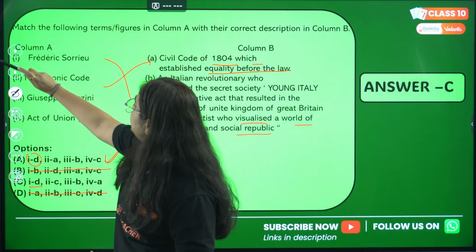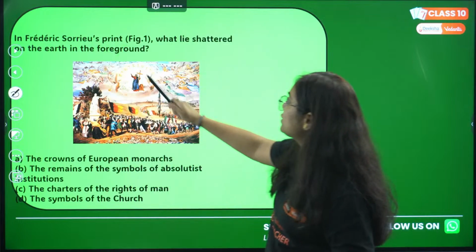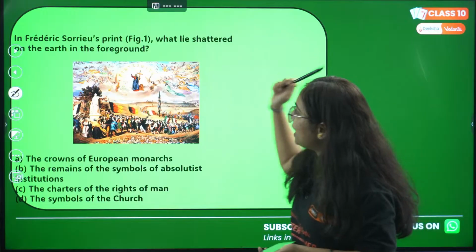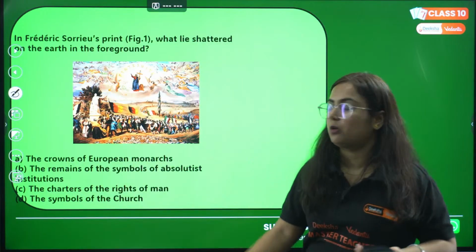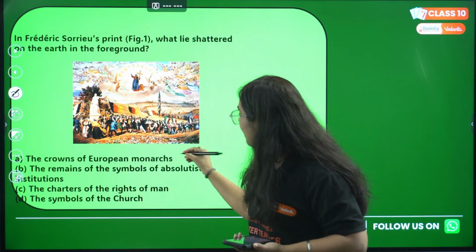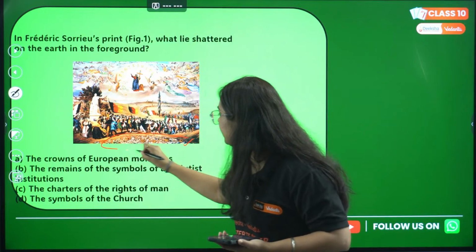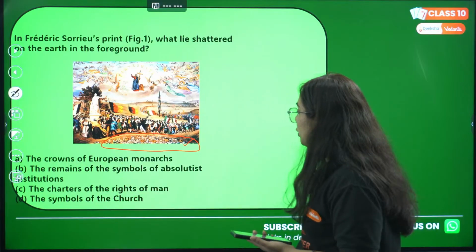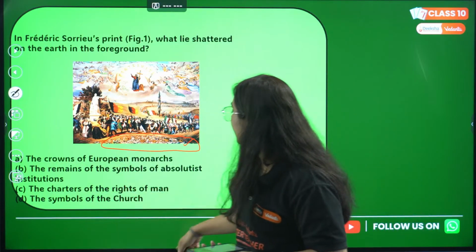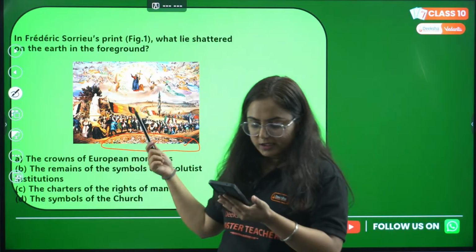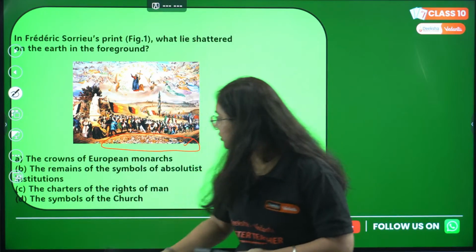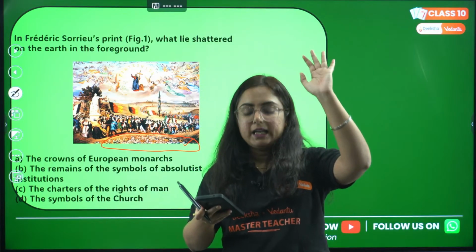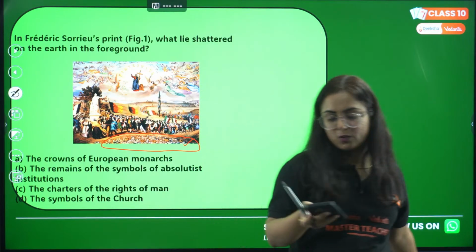Moving to the next one. In Frederick Sorrow's print, this is figure 1 in your book. What lies shattered on the earth in the foreground? Now see this picture, you will see some things shattered on the ground. What does it refer to? Option A, the crown of European monarchs. B, the remains of the symbols of absolute institutions. Option C, the charters of the rights of men. And option D, the symbols of the church. Give the correct answer. I'm waiting for your answers.